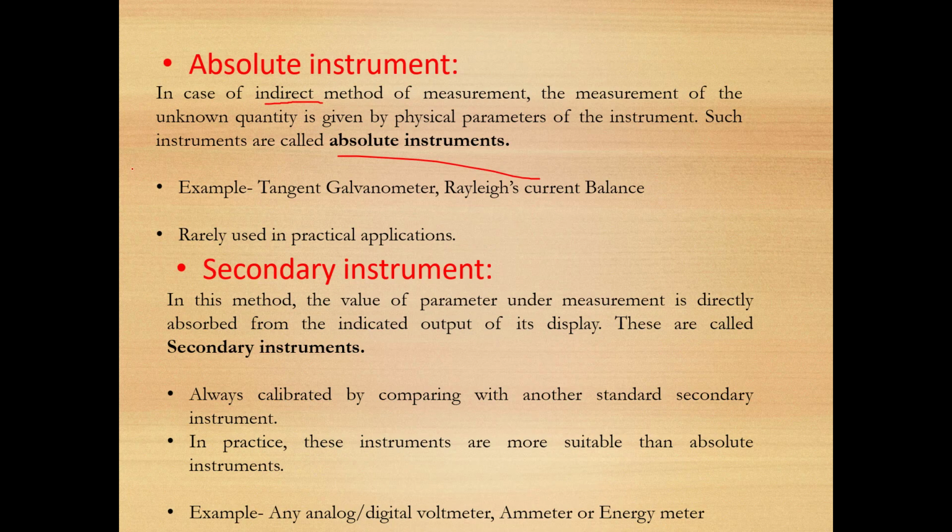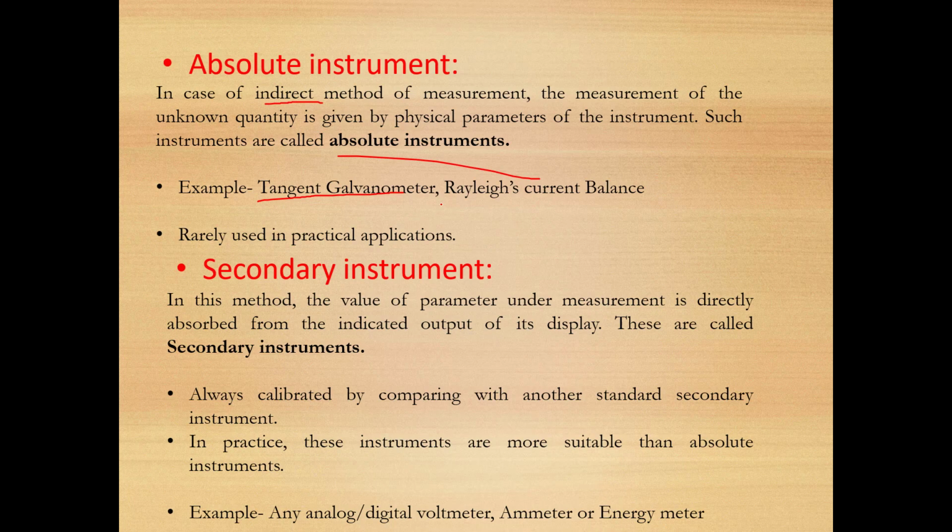In case of a tangent galvanometer, now this is an electrical instrument unlike simple harmonic motion. In this tangent galvanometer, current is measured. This current, which is in ampere, is measured in terms of the deflection of a mirror by some certain angle theta.